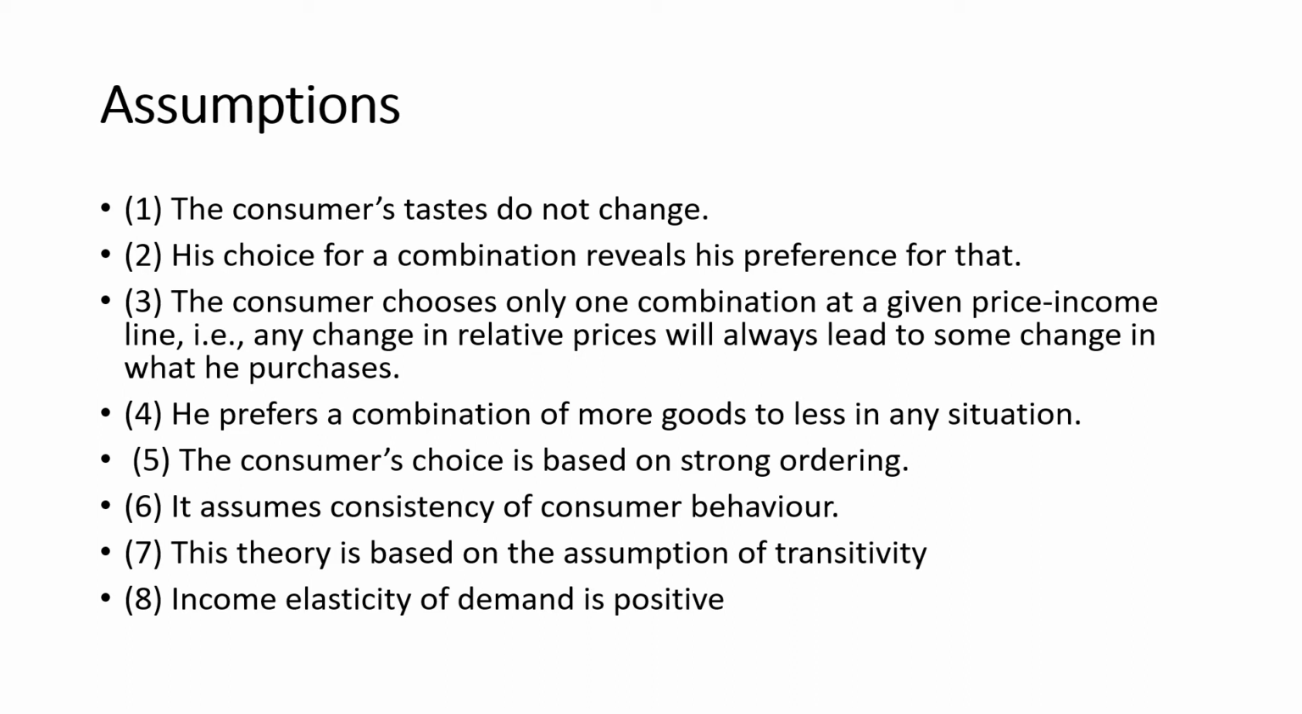Then the consumer's choice is based on strong ordering that we have already discussed, and it assumes the consistency of consumer behavior. Consistency is the same thing as we have discussed in the case of the weak axiom of revealed preference. Then this theory is based on the assumption of transitivity. Here comes the strong axiom of revealed preference. Then the income elasticity of demand is positive. What is income elasticity? Percentage change in quantity demanded divided by percentage change in income. This is positive in the case of the revealed preference hypothesis.